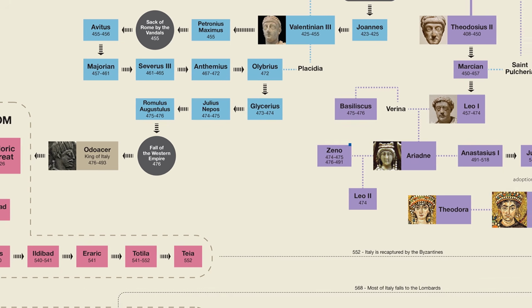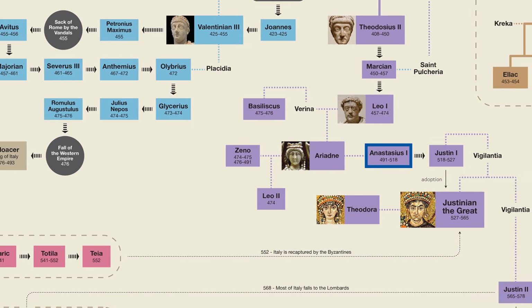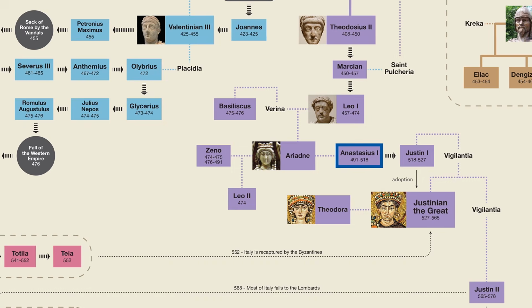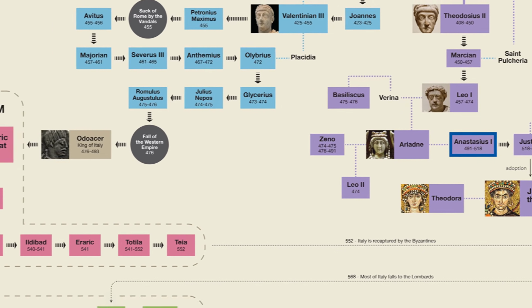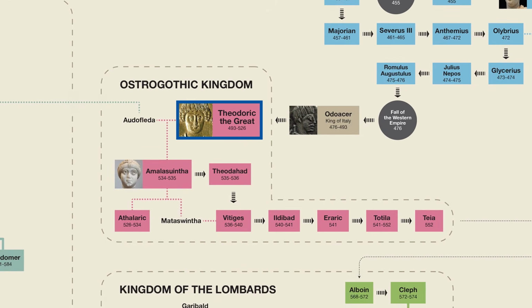When Zeno died, his wife Ariadne chose Anastasius to be the next emperor, and in fact married him to give a sense of continuity. Shortly after this, Odoacer was defeated by Theodoric the Great, the king of the Ostrogoths. Again, I want to emphasize that the line between empire and non-empire was not as clear as you might think. Theodoric was actually given the Western imperial regalia by Anastasius, and for the most part, he was treated as an equal. Thus, it could be argued that Theodoric was actually a Western emperor, even though he was never crowned.